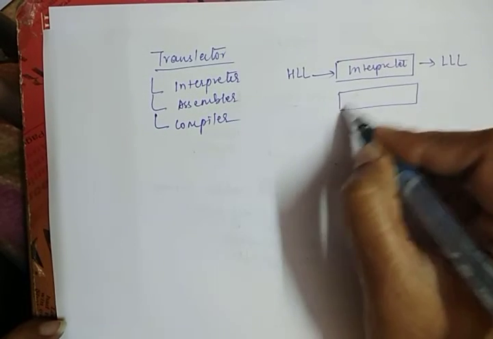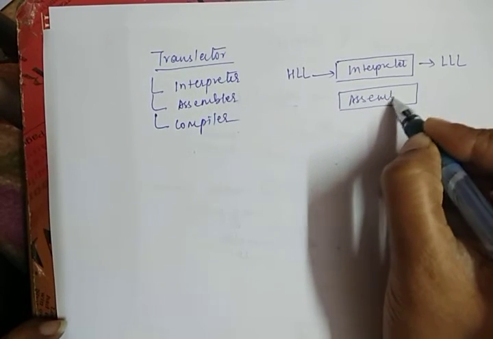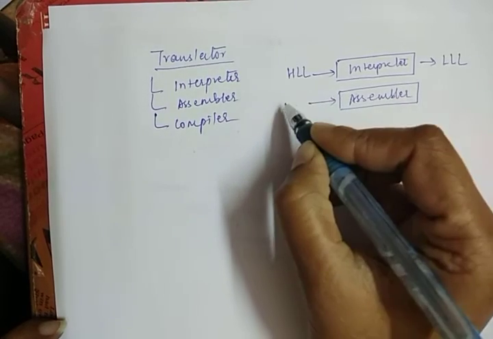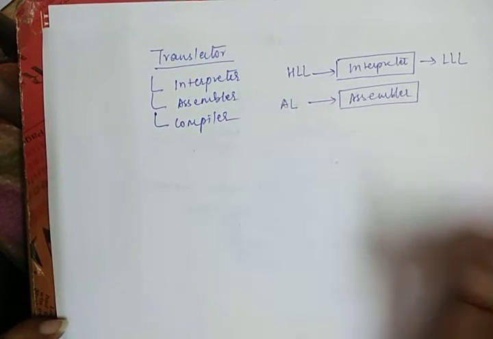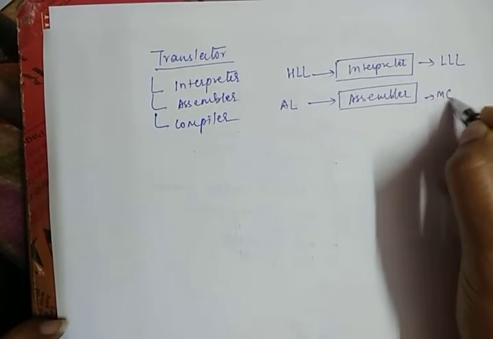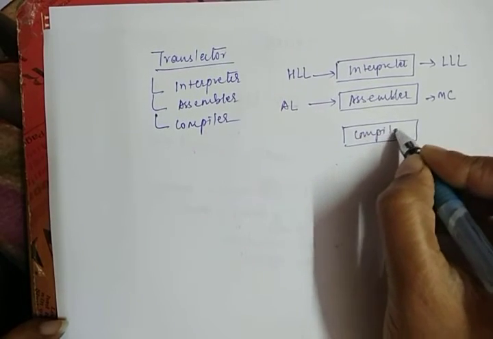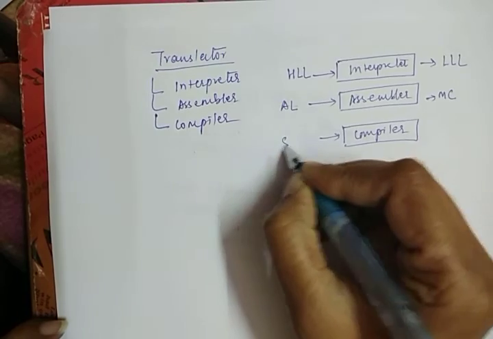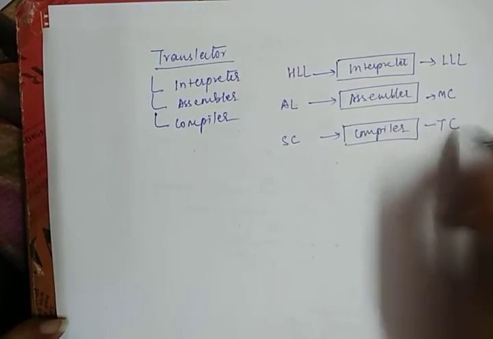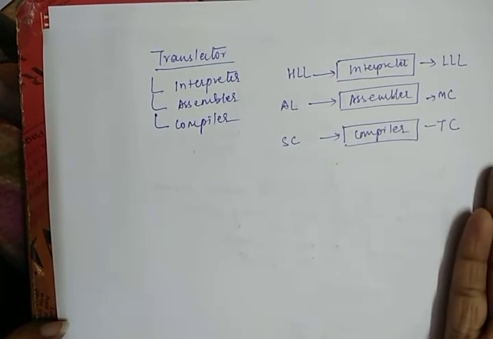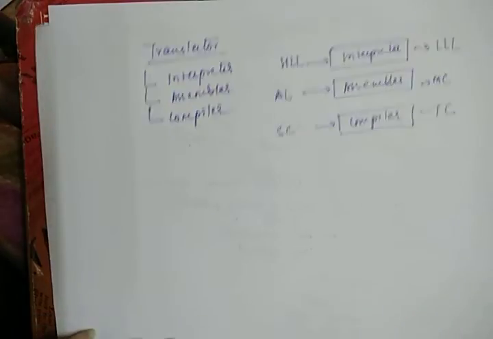The working of an assembler can be explained like this: it converts assembly language into machine code. And the last one is the compiler, which converts source code into target code, from high level to low level. Okay, these are some basic differences.